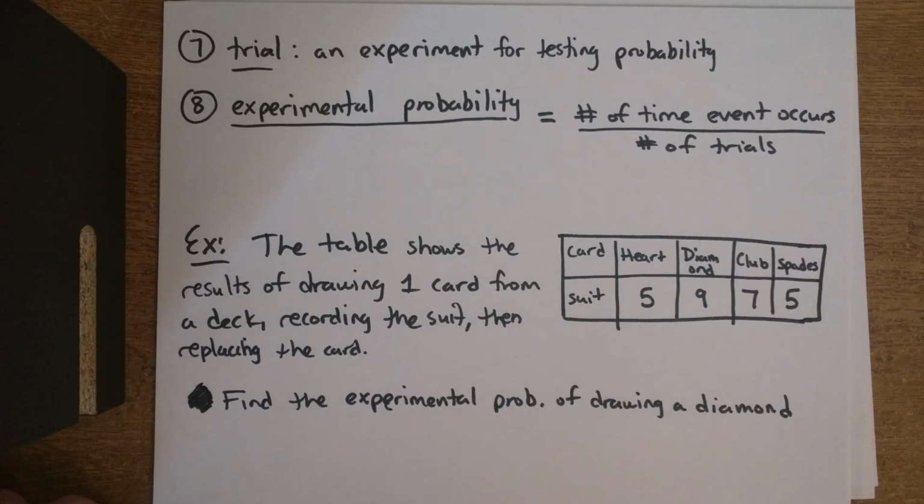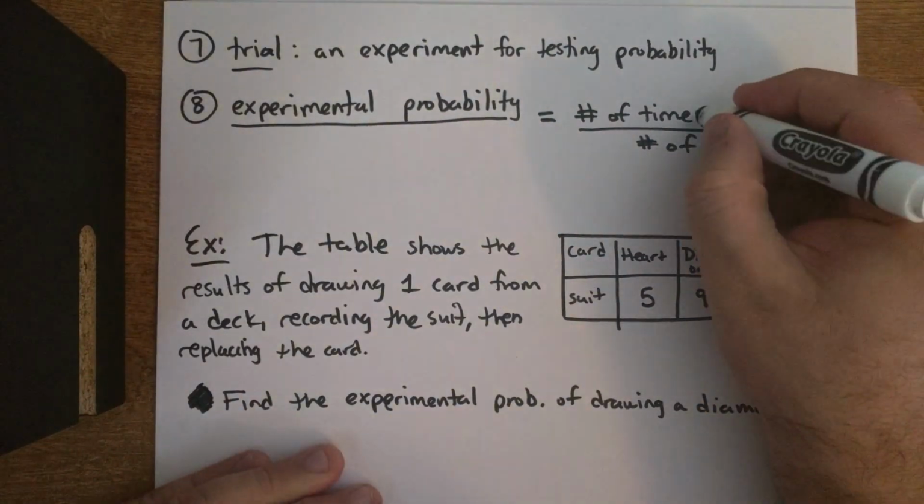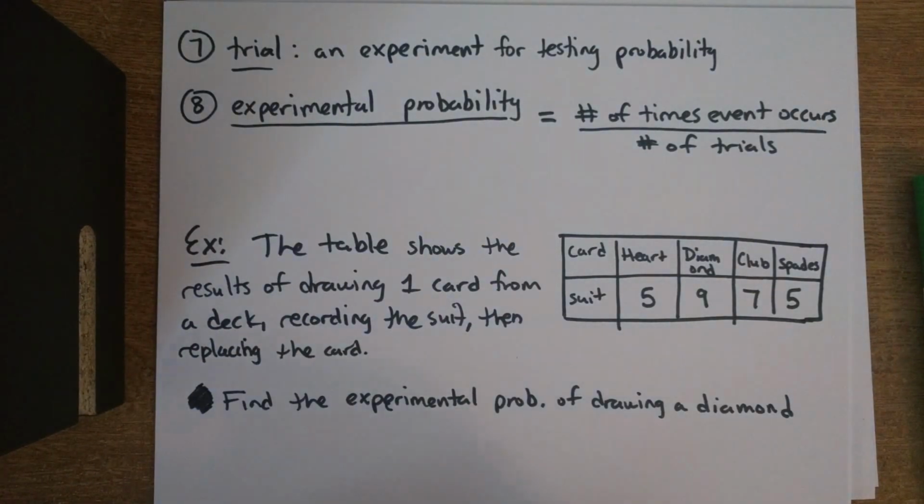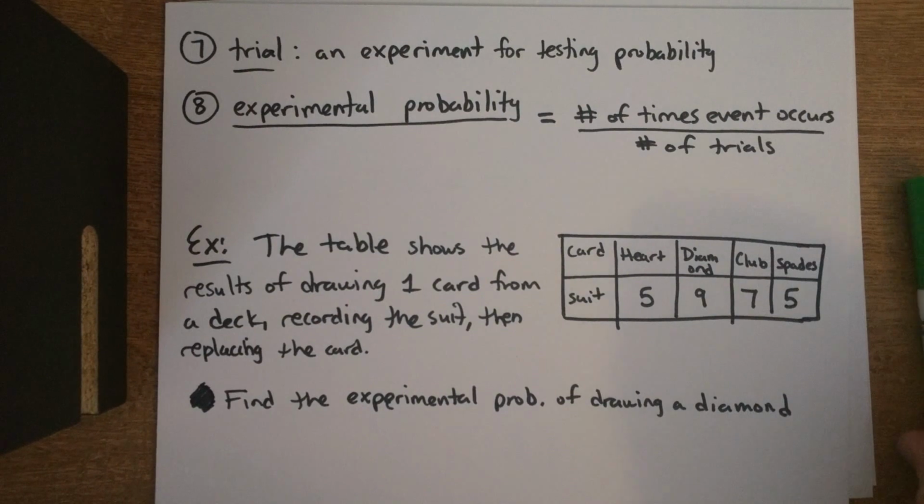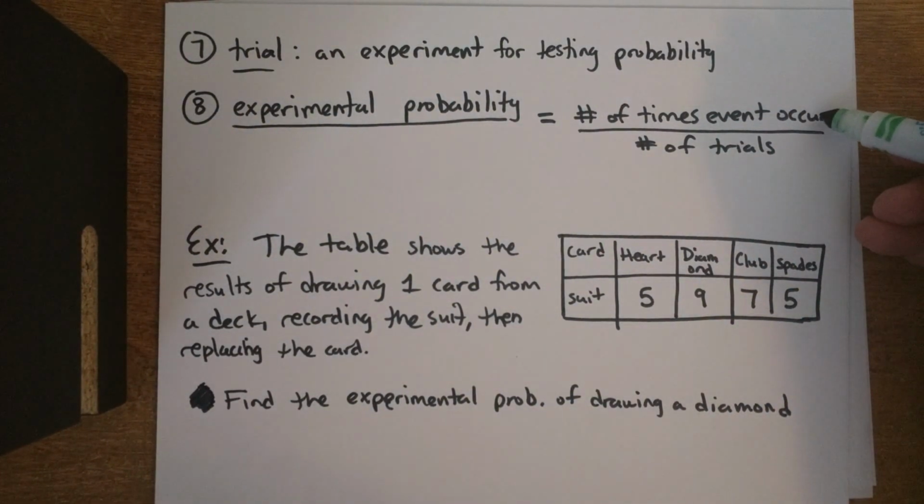we have a few more vocabulary words. We have trial. A trial is an experiment for testing probability. And then we have the other namesake of this video, experimental probability. And that is the number of times, I obviously don't know how to do plural. I'm not an English teacher, apparently. The number of times the event occurs over the number of trials. So whatever you get over how many times you do the thing you're doing.